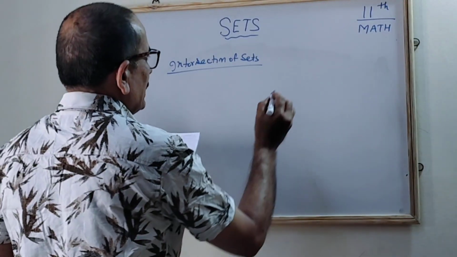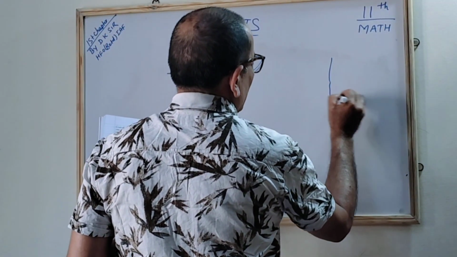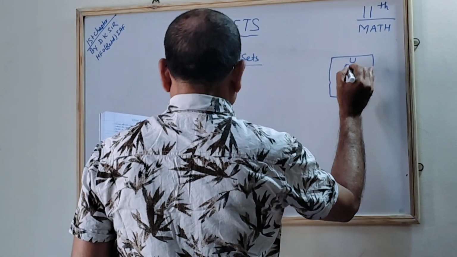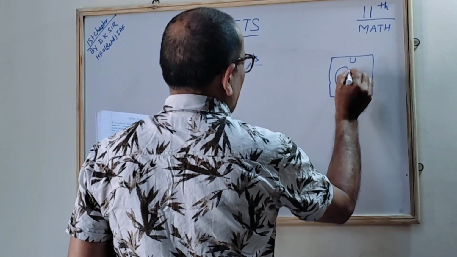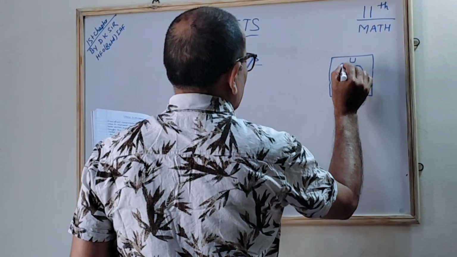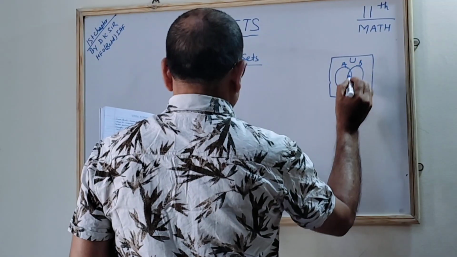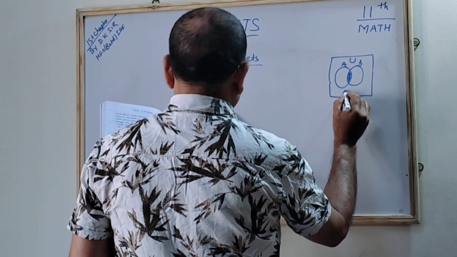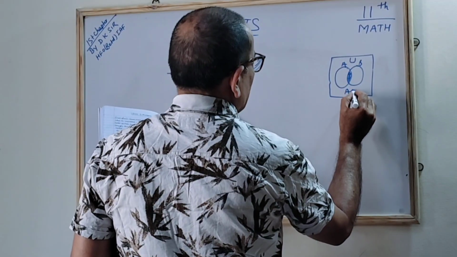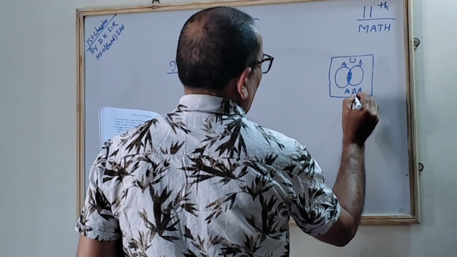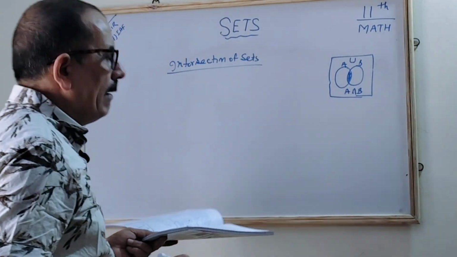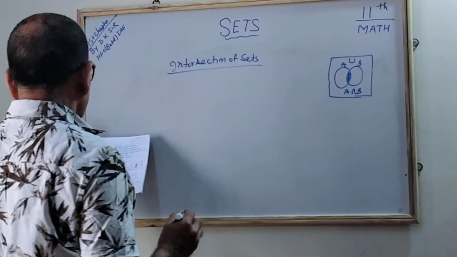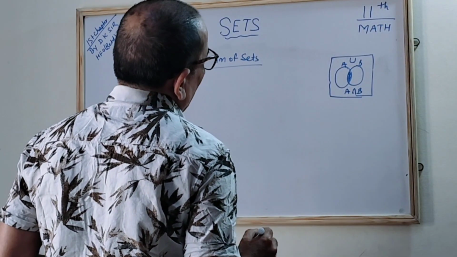In the intersection, what will be there? If you have the universal set, and A is like this and B is like this, then whatever is in between is called A intersection B. A intersection B will be the common part of both sets.